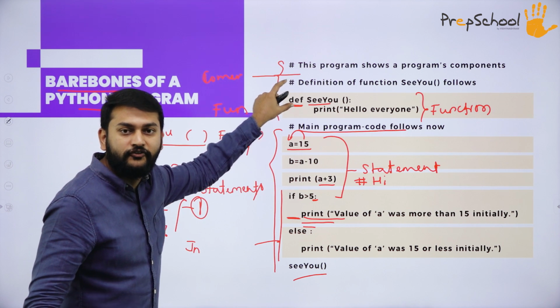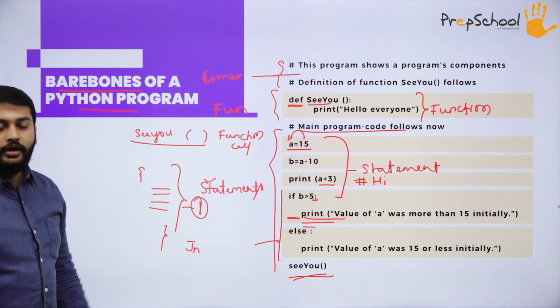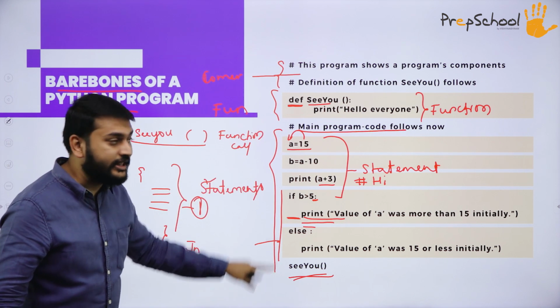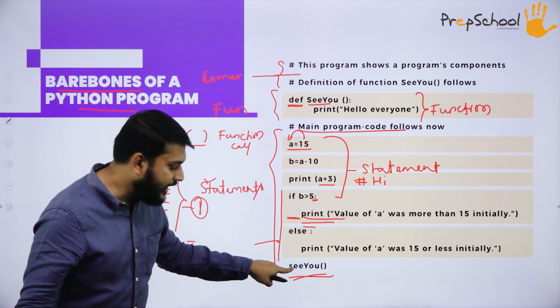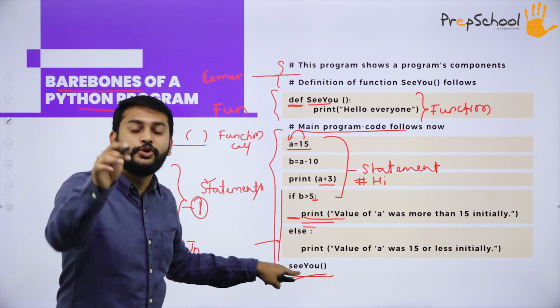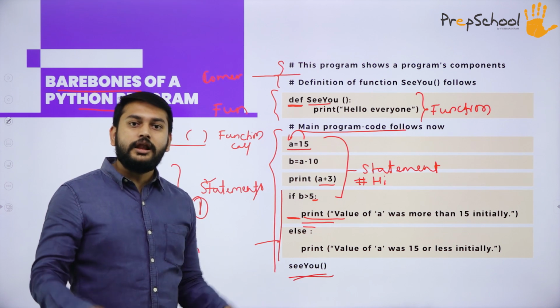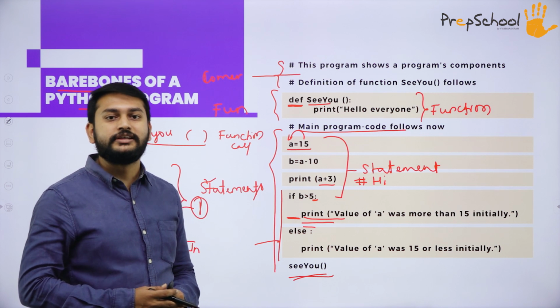This function will be executed here. The execution of the function will not happen where it is defined. It is executed here because the function call is happening here. You have to understand that I can call the function in any part of the program.